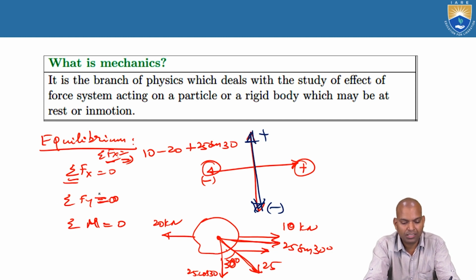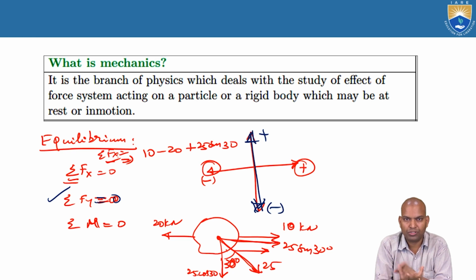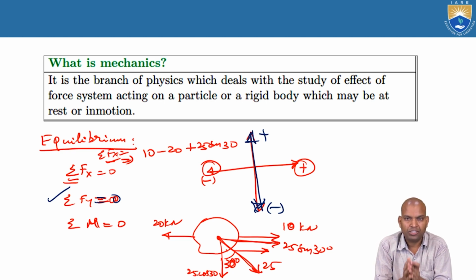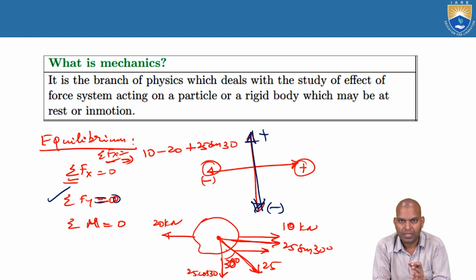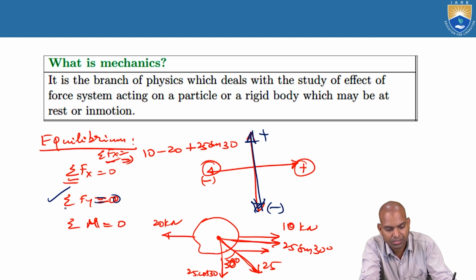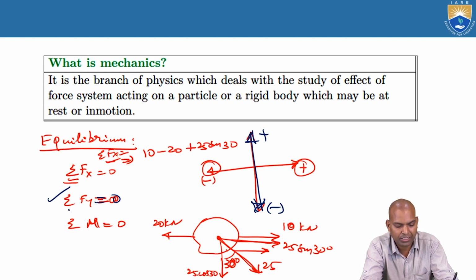In the same way we used it for Σfx, similarly you have to make it for Σfy. The sum of those forces should be equal to 0. That means it is completely balanced, in equilibrium vertically. If it is not equal to 0, then those are unequilibrium conditions. We'll study those unequilibrium conditions also.